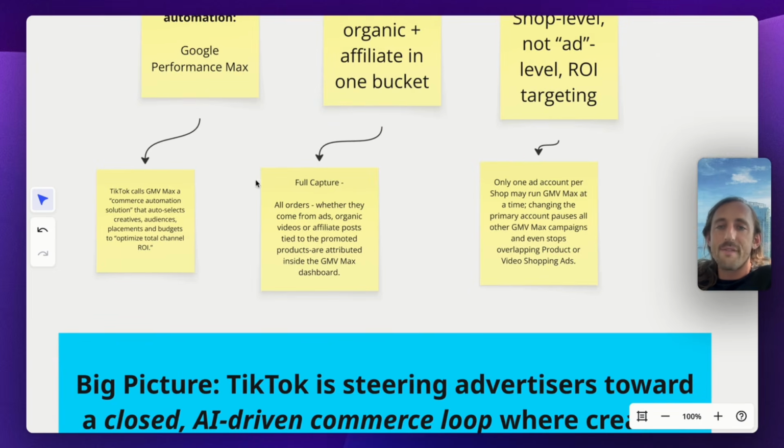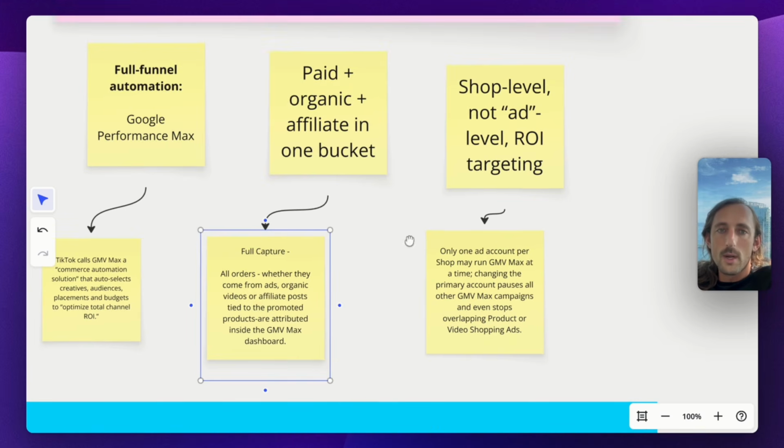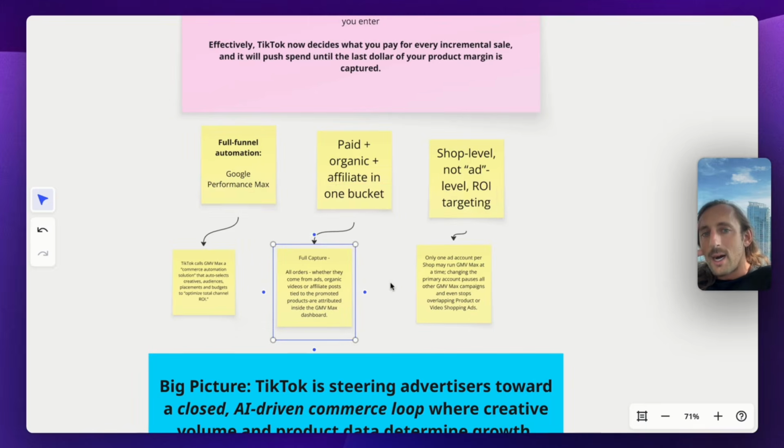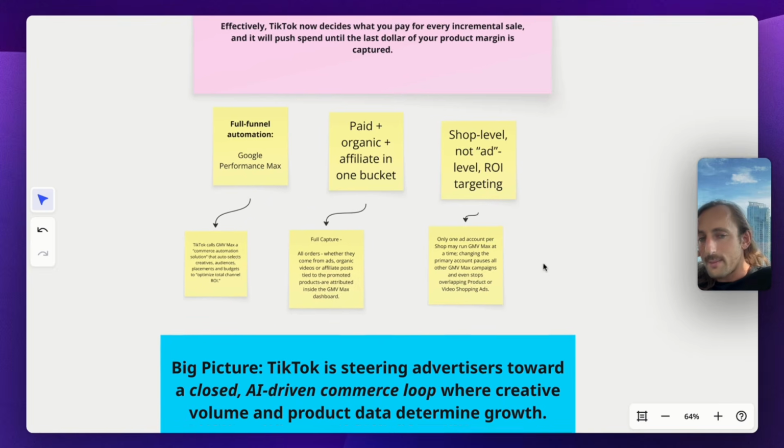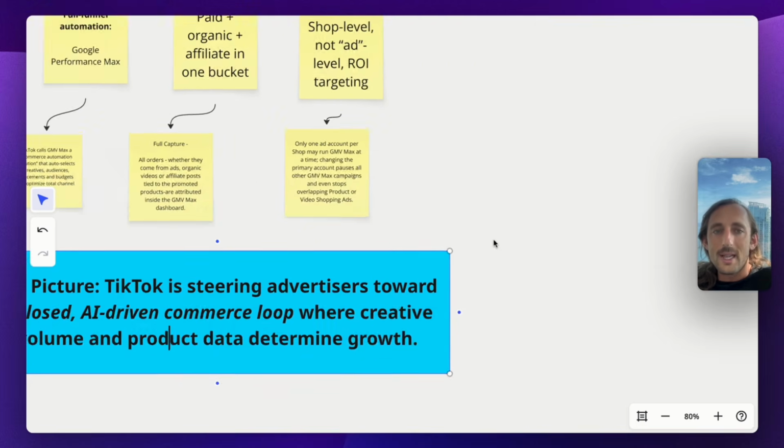This is TikTok's full capture moment, where all orders, whether they come from ads, organic videos, or affiliate posts, are all going to be tied to GMV Max. And we'll talk a little bit more about the implications for this. Everything's going to be at a shop level too. There's no longer individual ad level ROI targeting. Big picture, TikTok is steering advertisers towards a closed AI-driven system where creative and product is the whole thing at the end of the day, less about media buying.